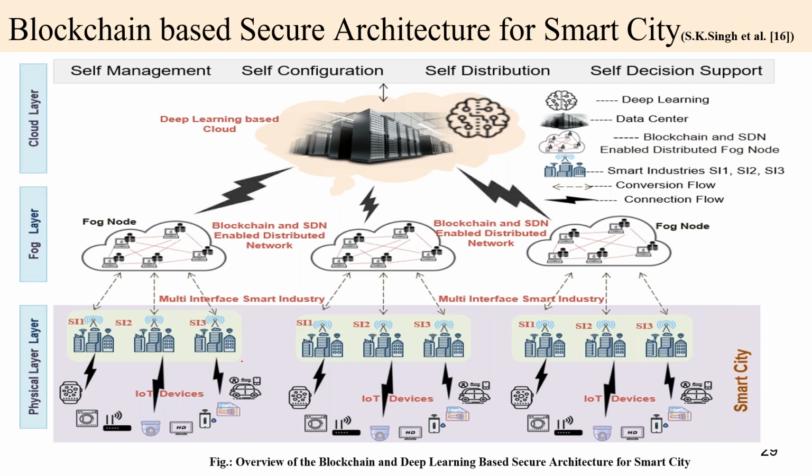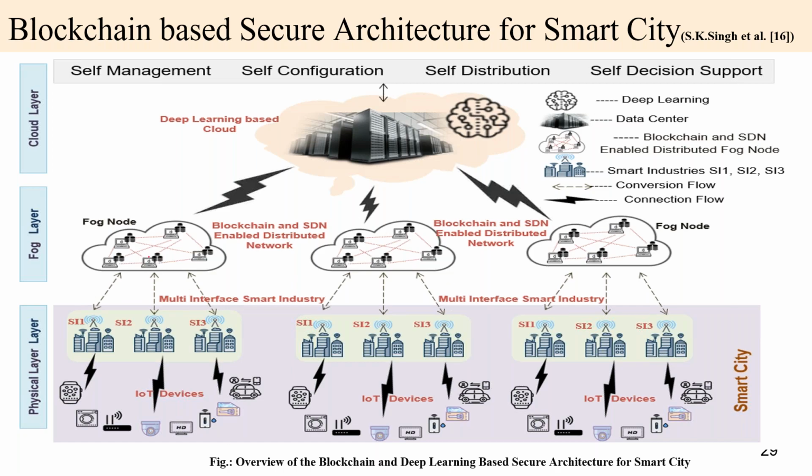Blockchain is used in the fog layer for security purposes. SDN is used for providing the specific network, and deep learning is used for more production and more utilization.